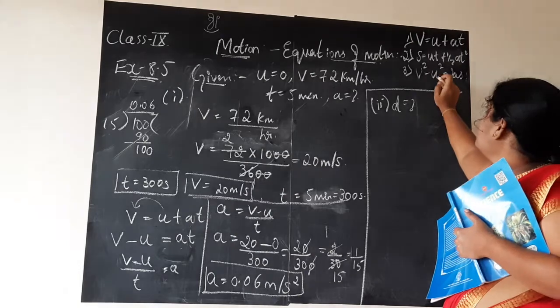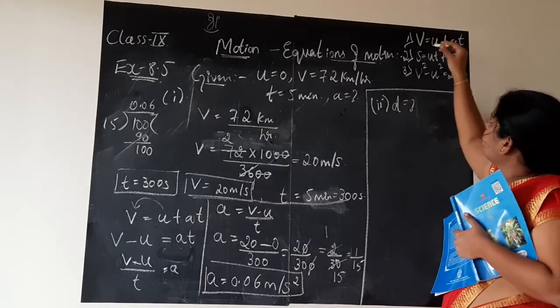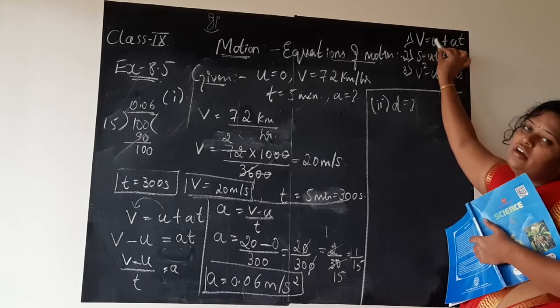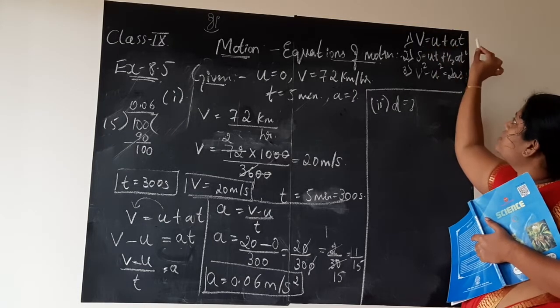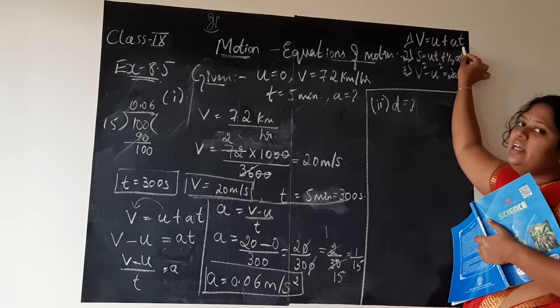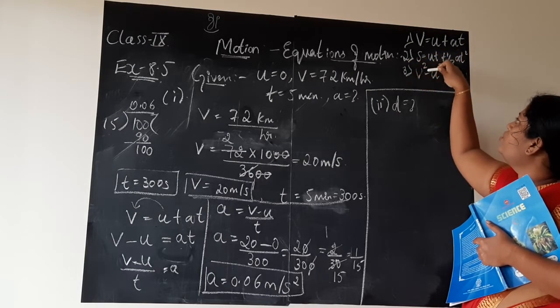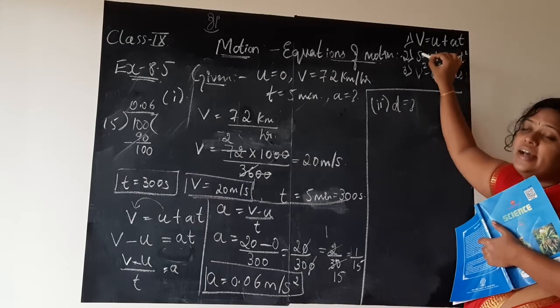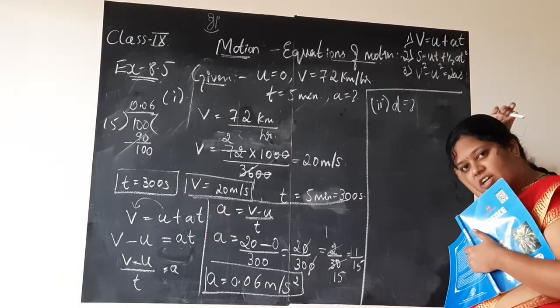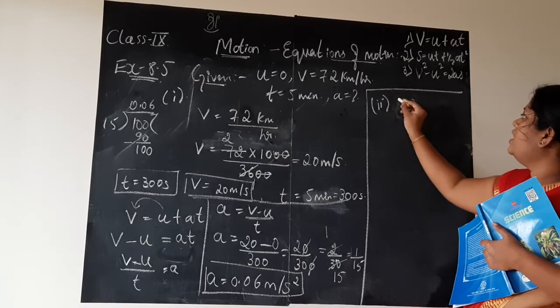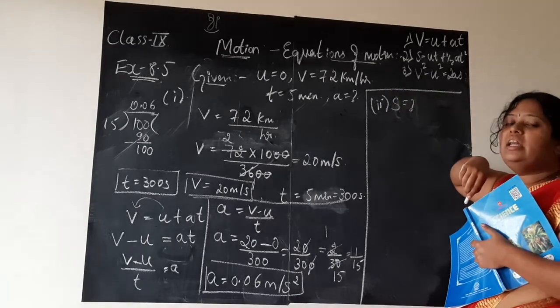No. You remember, no? Here in the equation of motion, in the first formula v is equal to u plus at, v is final velocity, u is initial velocity, a is acceleration, t is time. Similarly, in the second equation of motion, s is equal to ut plus half at square. S is the distance, children. Distance in equation of motion is not represented by letter d, but it is represented by the letter s.